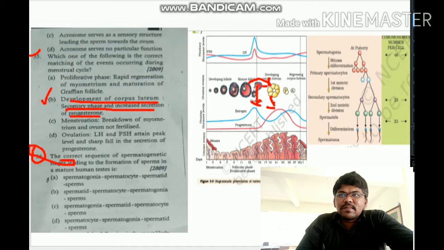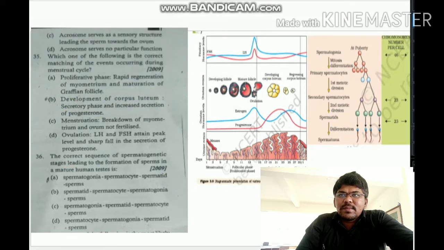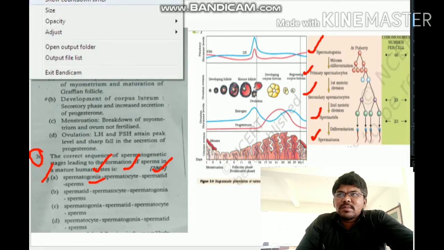Question number 36: the correct sequence of spermatogenic stages leading to the formation of sperm in a mature human testis. They ask what the correct sequence of spermatogenesis is. See, spermatogonia become spermatocytes, then spermatocytes become spermatids, which become spermatozoa. Hence option A is correct. Spermatogonia become spermatocytes, become spermatids, become sperms. That is question number 36.